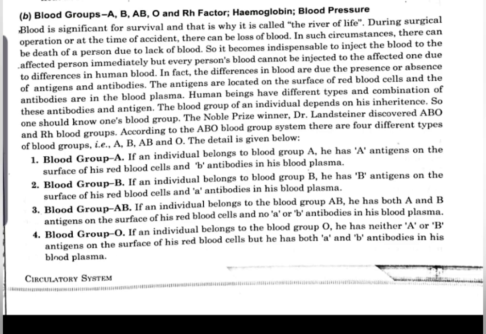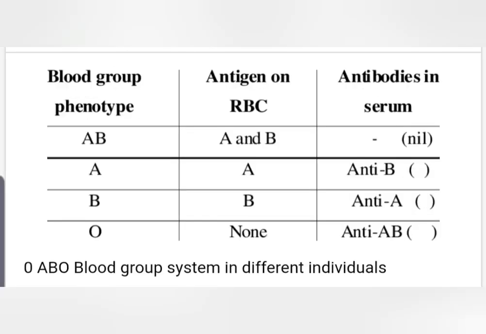And the O blood group is opposite to the AB blood group. That means individuals belonging to the O blood group don't have any antigens on the surface of the blood, but they have both the antibodies, small a and small b, in their blood. As you can see in this chart, blood group A has antigen A and antibody b.